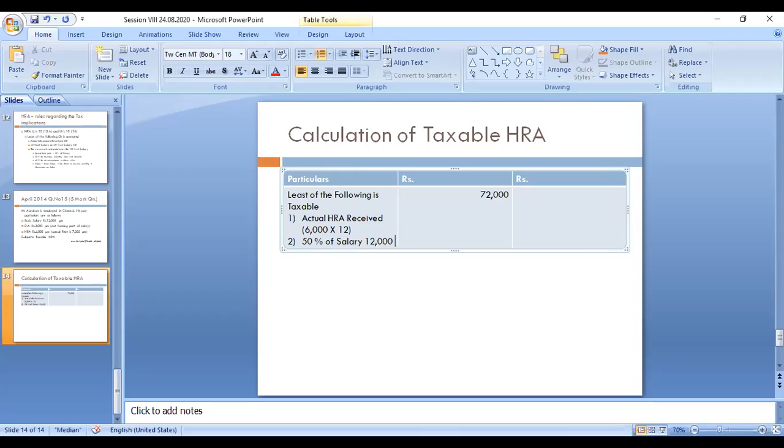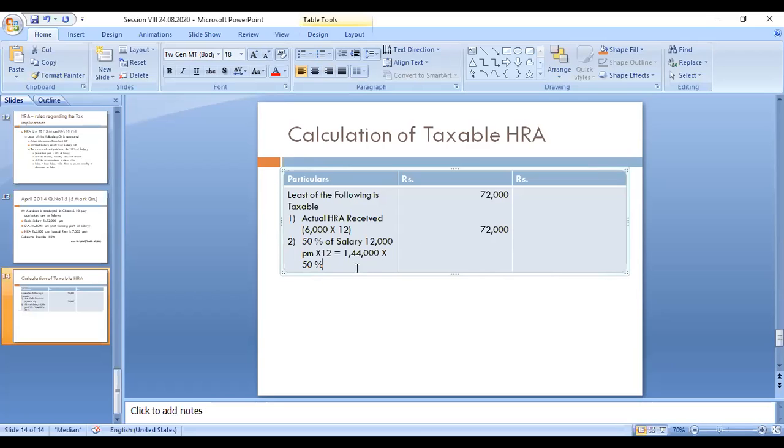Multiplying 12,000 by 12, that amount is 1,44,000. This is the yearly salary, so with this you have to multiply 50 percentage. Here you don't take DA, because DA is not forming part of the service benefits. So the second amount is 1,44,000 into 50 percentage, which comes to 72,000. The second amount is also 72,000.